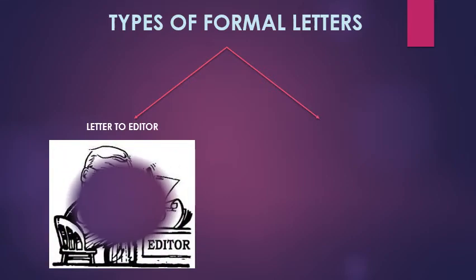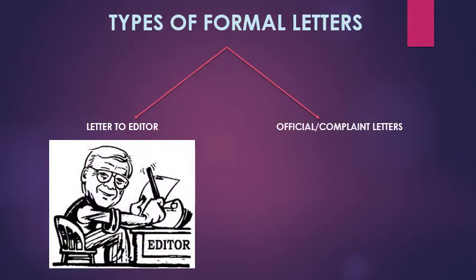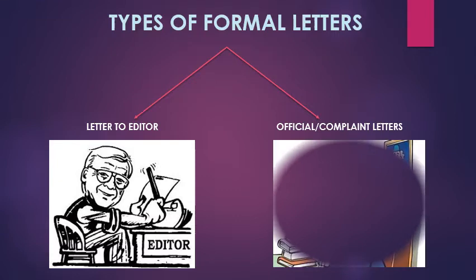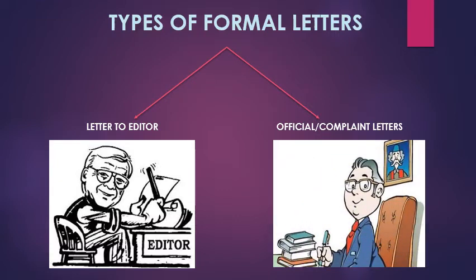Now, types of formal letters. Letter to editor and official or complaint letters. Now, in this video, we're going to talk about official or complaint letters.